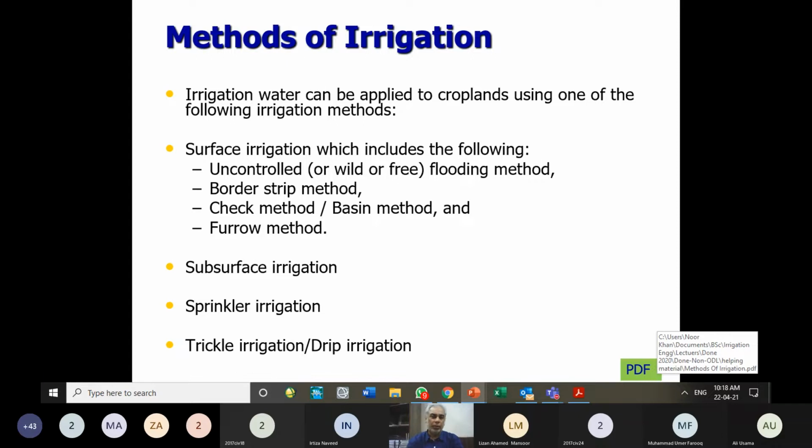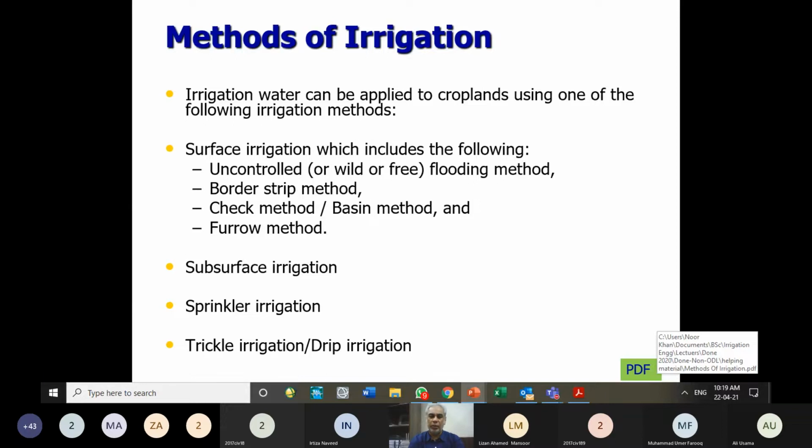Two relatively new methods are the sprinkler irrigation method and the trickle or drip irrigation method. Sometimes we call them the high efficiency irrigation system, HEIS. They are primarily dependent upon a piped system.